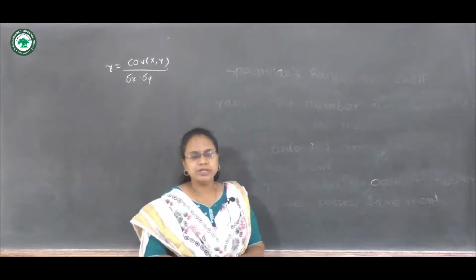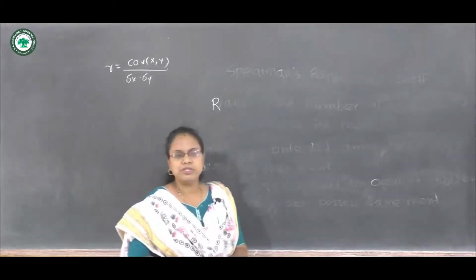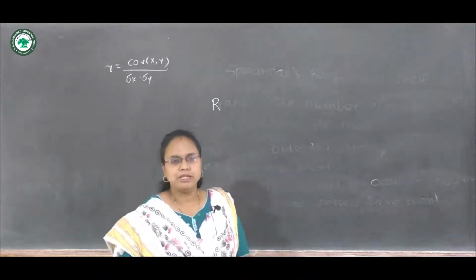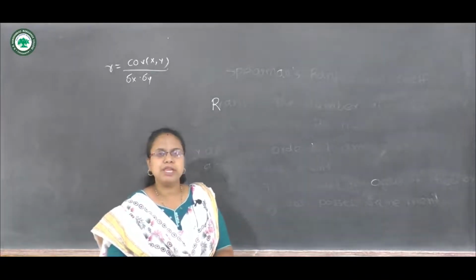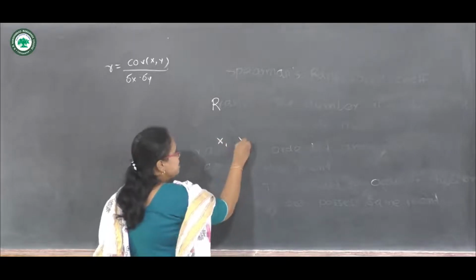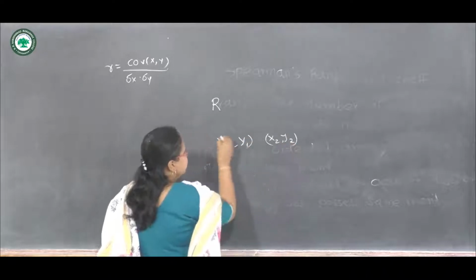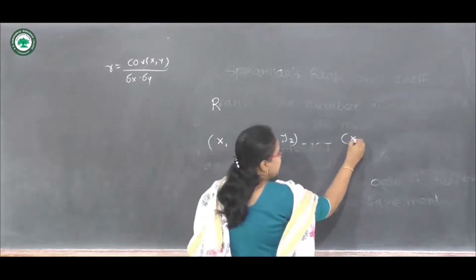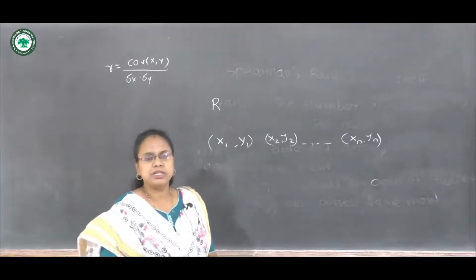Generally it is denoted by capital R. Suppose we have observations on variables x and y. Then we have the pairs x1, y1, x2, y2, and so on up to xn, yn. So we have n pairs of observations in the data.